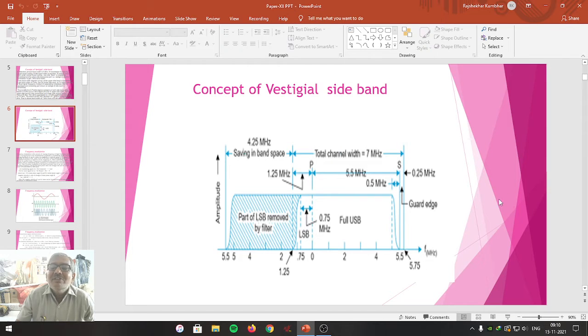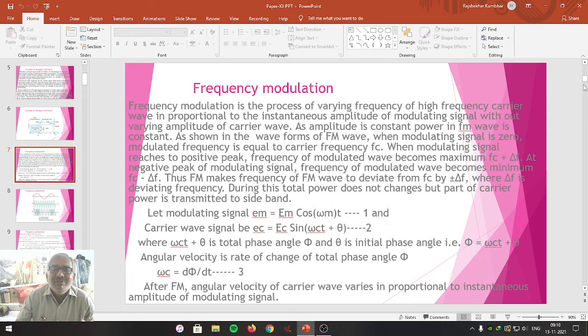Dear students, that's all about understanding the concept of the vestigial sideband. Student friends, let me proceed further to deal with another type of modulation. Dear students, please remember that up till now we have completed amplitude modulation as one of the types of analog modulation. Let me summarize it.